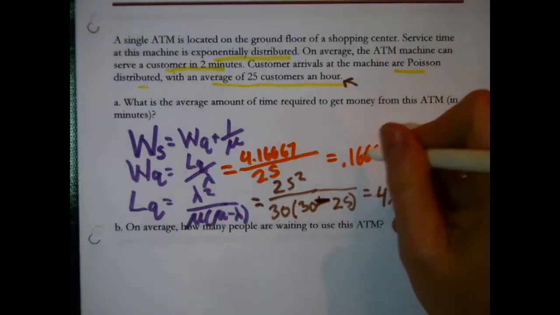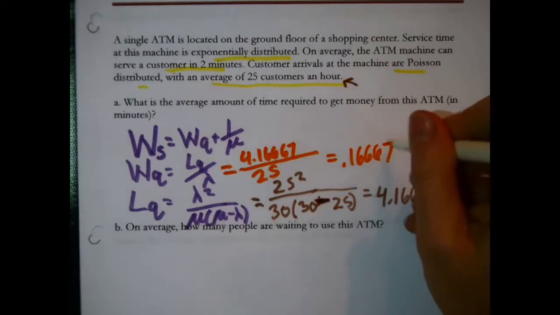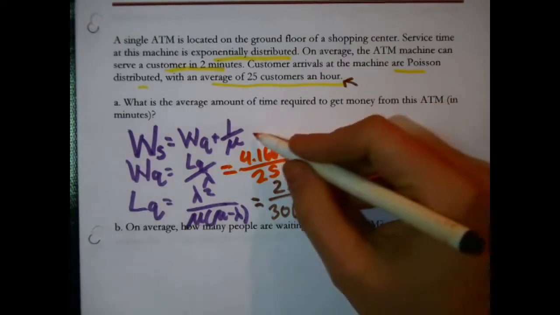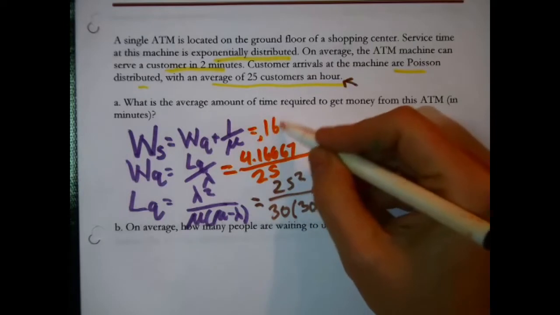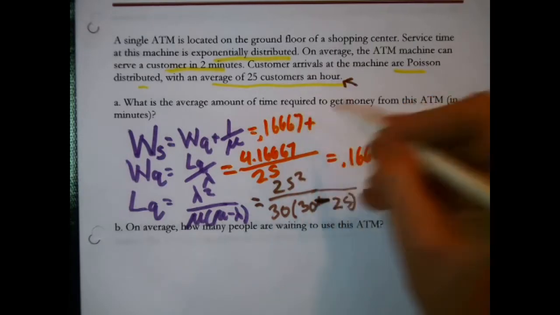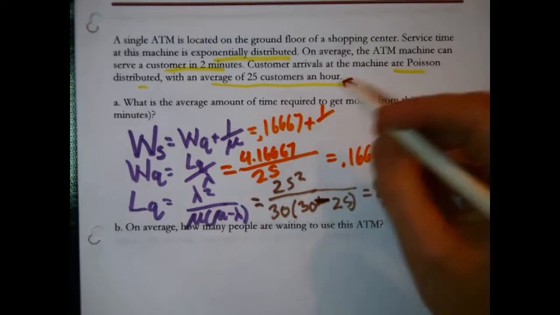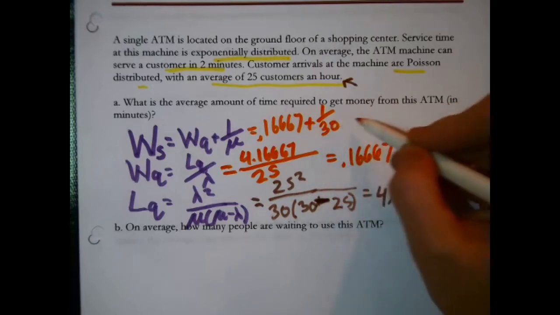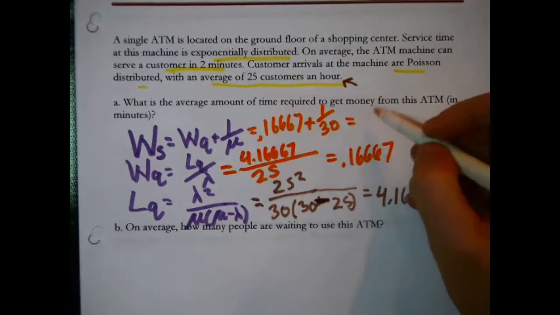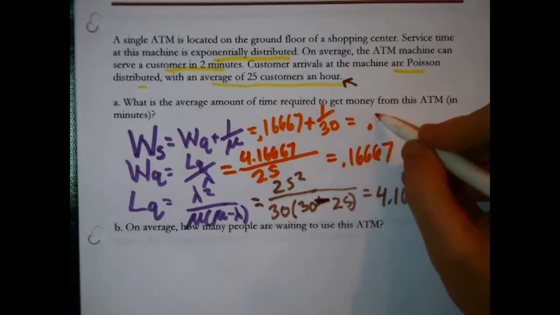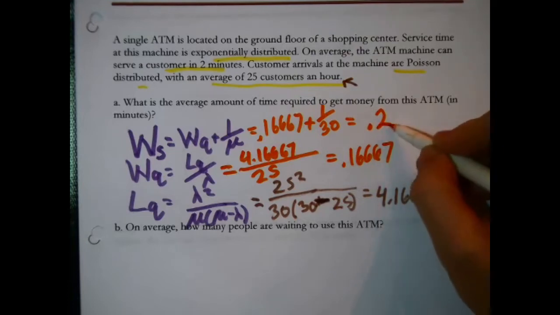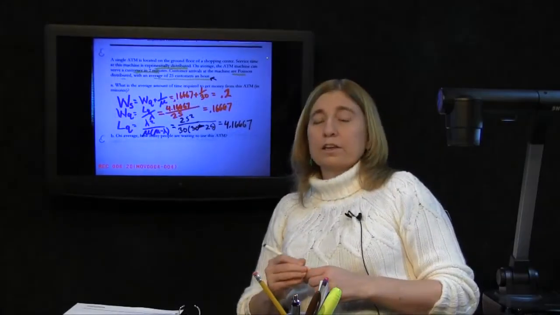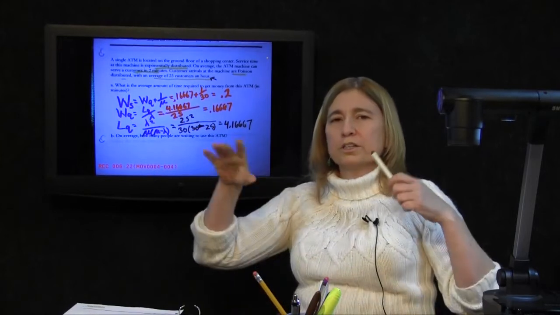Now, take this number. If it's on a calculator, put it in memory. But at any rate, we're carrying it up here because we want to now add 1 over 30, 1 over mu. So what you're going to get, and on the calculator you might see 0.1999999.